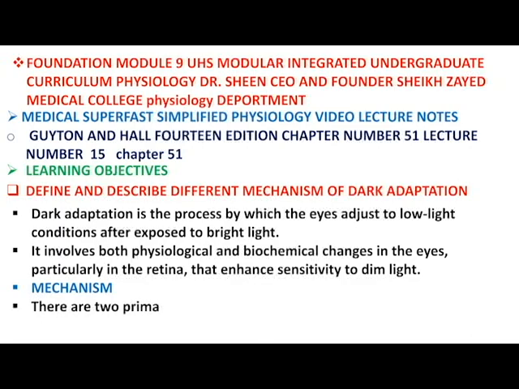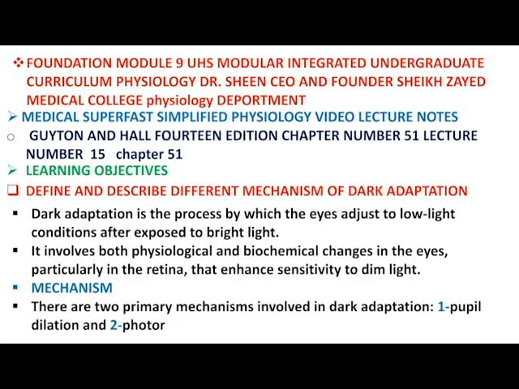Mechanism. There are two primary mechanisms involved in dark adaptation: one, pupil dilation, and two, photoreceptor adaptation, including both rods and cones. The first method predominates in strong light and the second in dim light.